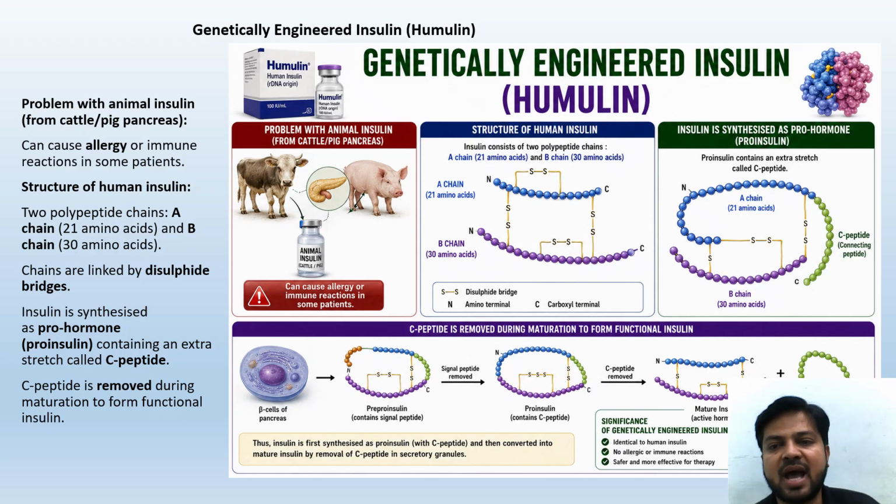Insulin is synthesized as a prohormone, that is proinsulin. Proinsulin contains an extra stretch called C-peptide. In the previous year, questions like what is C-peptide have already been asked. Beta cells of the pancreas: pre-proinsulin contains a signal peptide. When the signal peptide is removed, it becomes proinsulin, which has the C-peptide. Then the C-peptide is removed, and mature insulin is produced. It is identical to human insulin. No allergic reaction is seen, and it is safer and more effective.